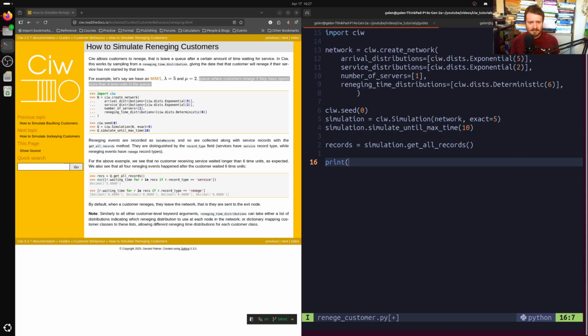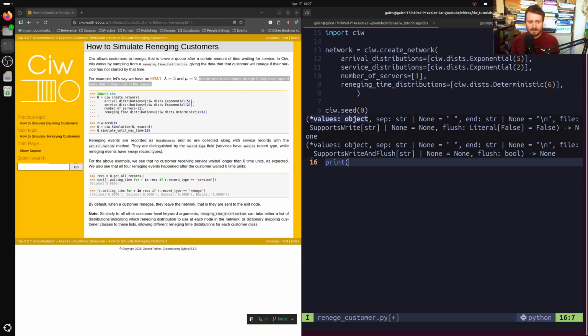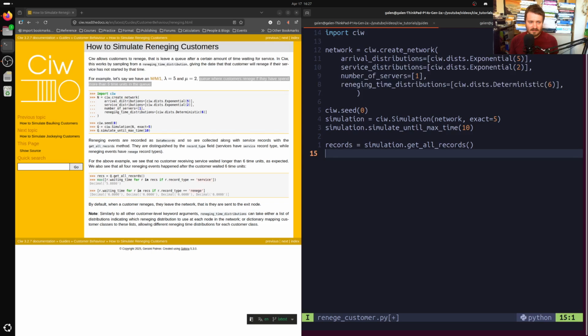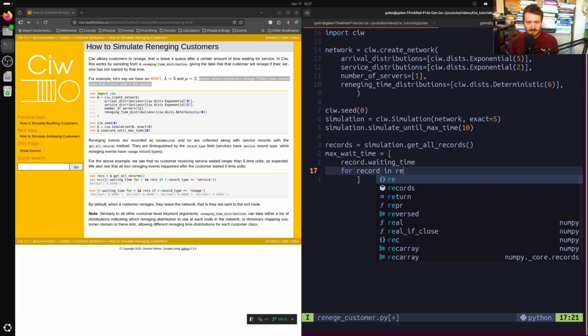And they wanted to show the maximum waiting time. And this kind of makes sense, like it should be strictly less than 6, and I think that's maybe where they're using the decimal type or the exact argument that we passed in for 5 decimals, so that we can see that the maximum of the waiting times has to be strictly less than the reneging time, otherwise they would have reneged. So max wait time, write it out this way as a list comprehension, and we'll say record dot waiting time for record in records